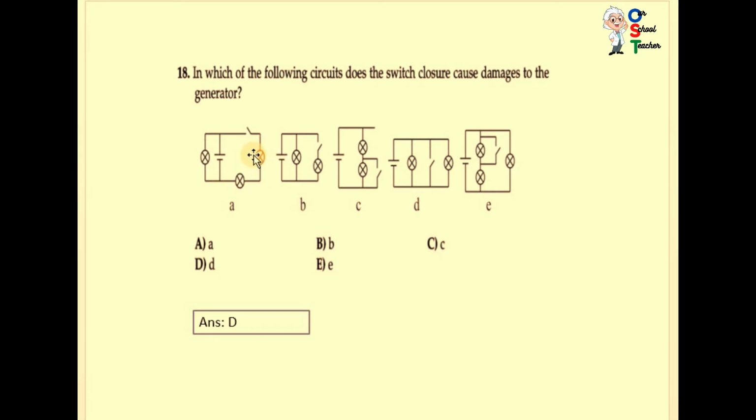There will be no damage. You can see B at the end of it, and C again, which is another path for this. And for D,